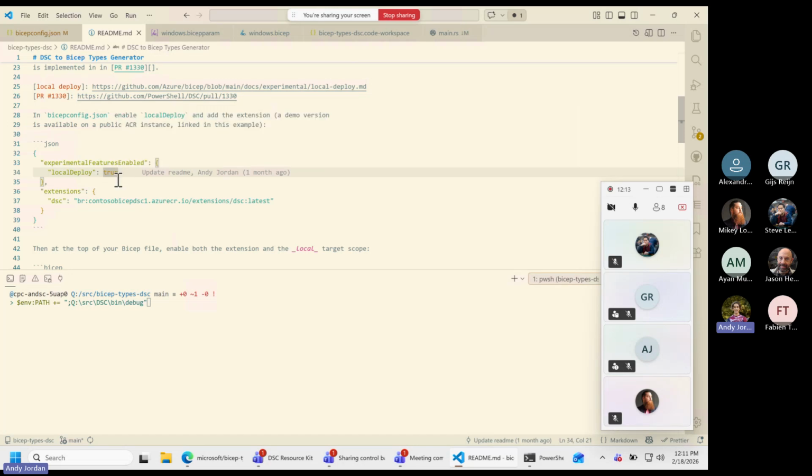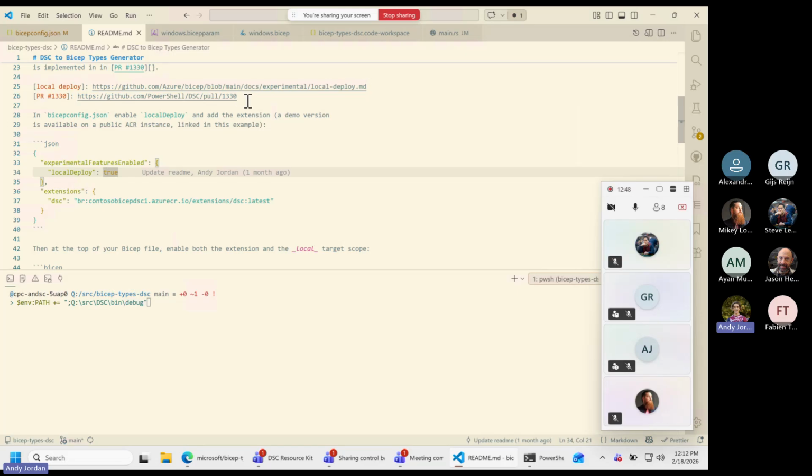Now, don't be scared of them saying that it is experimental. They have fully committed to that. It is out and in use, not just by us. They have lots of examples. It is working its way into production. We're one of the partners using this local deploy feature. And what this means is that Bicep is actually just going to do all of its orchestration of some arbitrary set of resources by itself, by the little app that it is. It's not calling out to Azure. We've removed Azure from the picture and allowed Bicep to understand, hey, you've got resources in a file, let me orchestrate them. And why this is important is, well, DSC is also a bunch of resources.